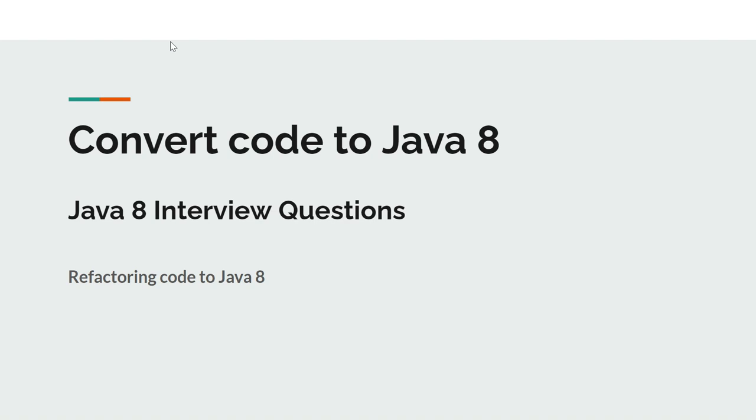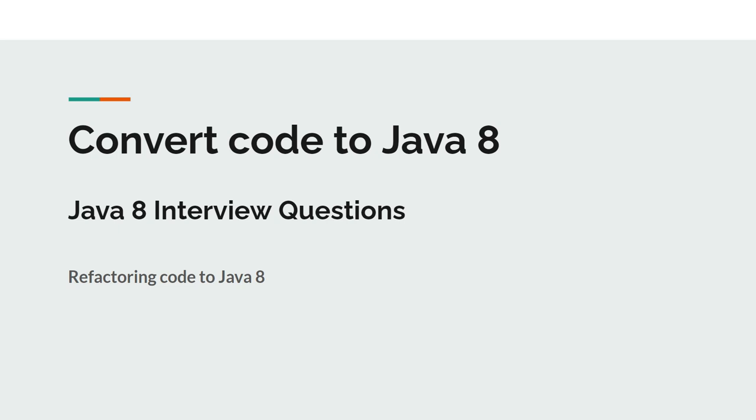So in this video, we are going to cover some scenario-based Java 8 interview questions. In such type of question, we are provided one code snippet which was not written in Java 8, and we have to convert that particular piece of code into Java 8. And such type of question were asked by TCS, Infosys, Accenture, HCL, and many other MNCs.